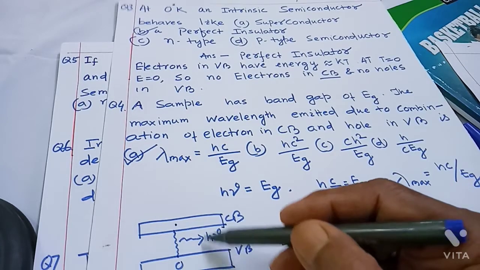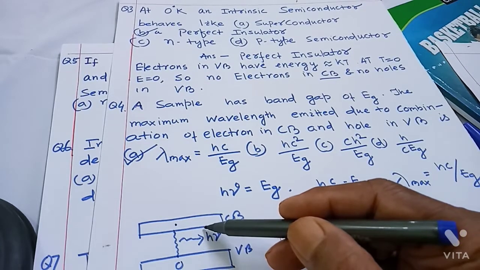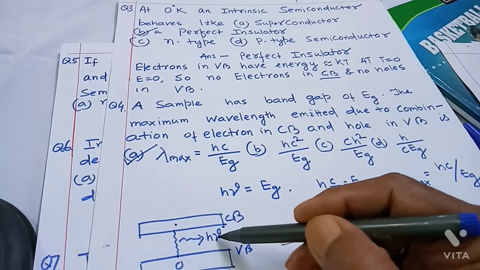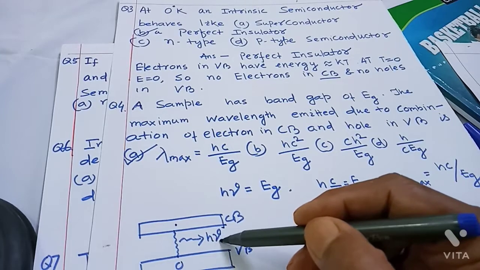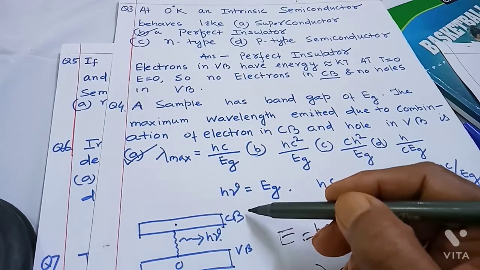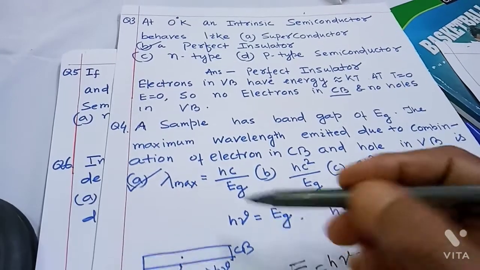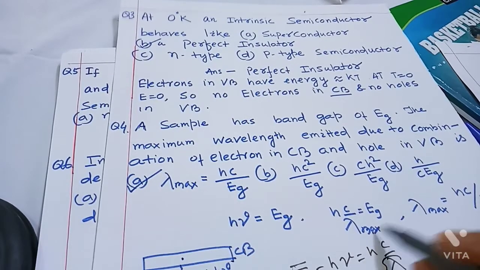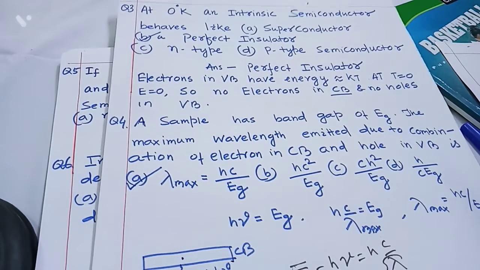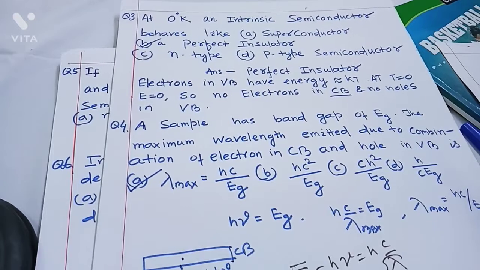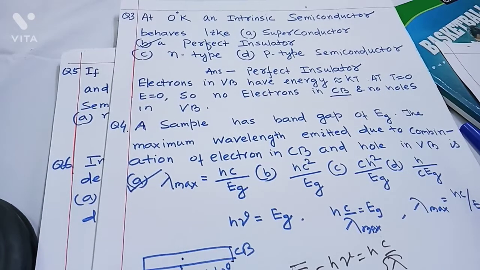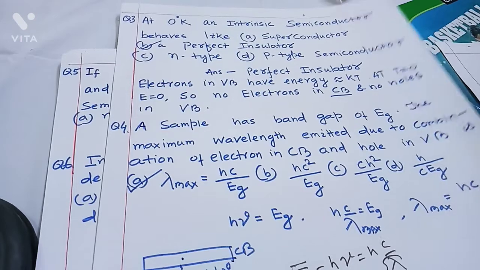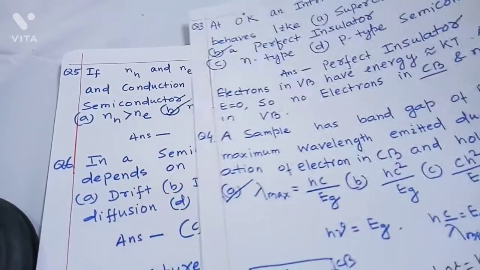The difference between these two in energy terms is equal to energy gap. If h nu equals energy gap, that is Eg, then lambda maximum equals hc by Eg. That is, the radiation has minimum energy that is equal to energy gap. So correct answer is lambda maximum equals hc by Eg.